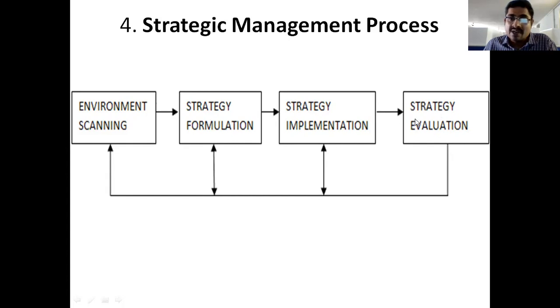In this controlling part, we need to check the performances of these two: planned performance and actual performance. If there is a gap between these two, then we will take remedial actions to fill this particular gap. That is called strategy evaluation and control, right?